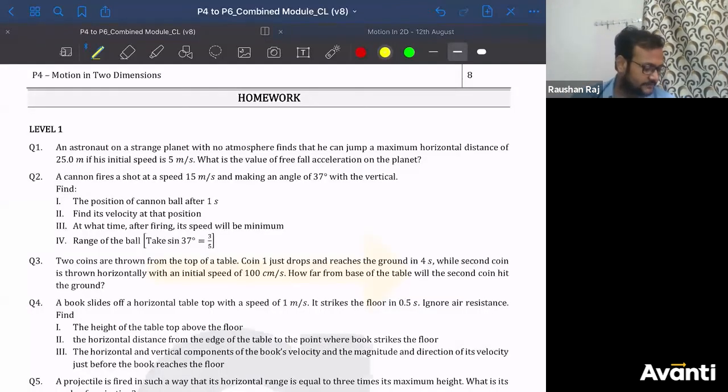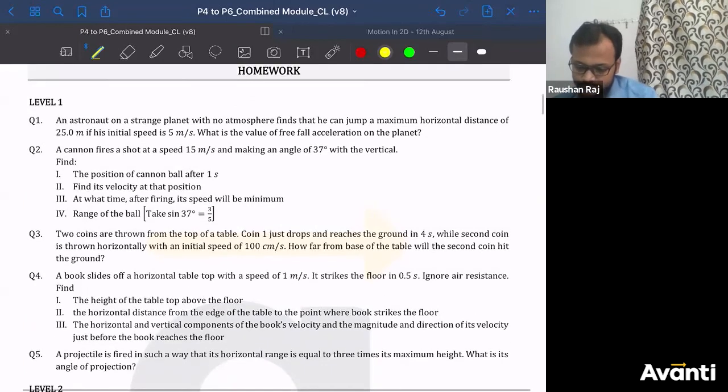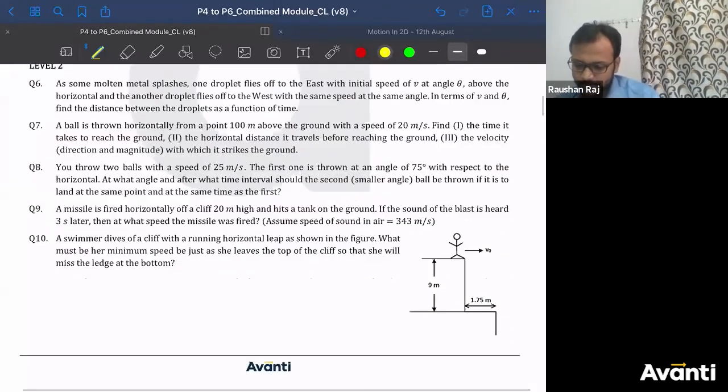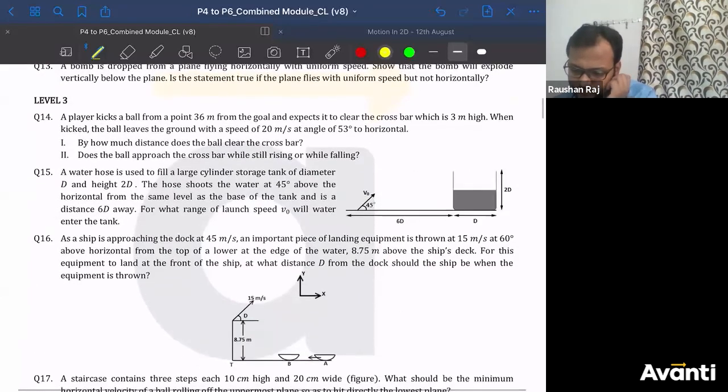Do we have time? Yeah, we have 7 minutes. So let us solve some more numericals. All right. I don't have any. Is there any other small numerical?